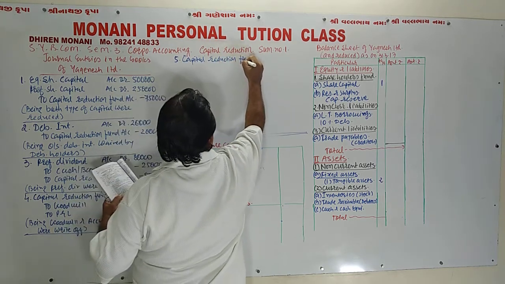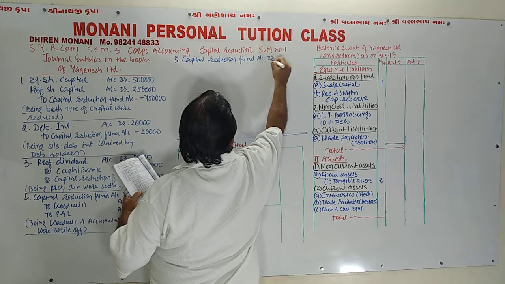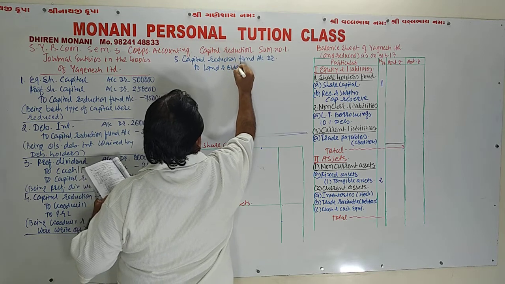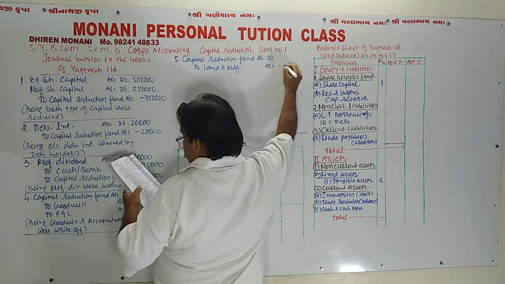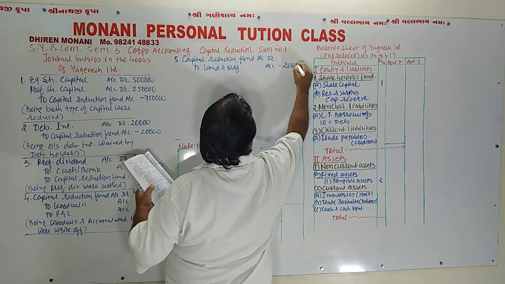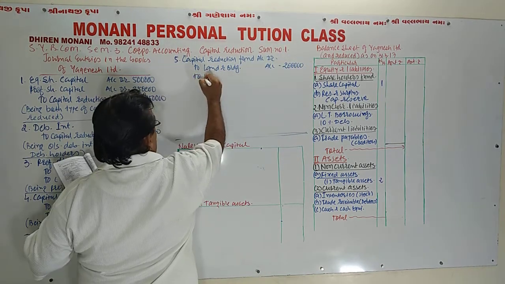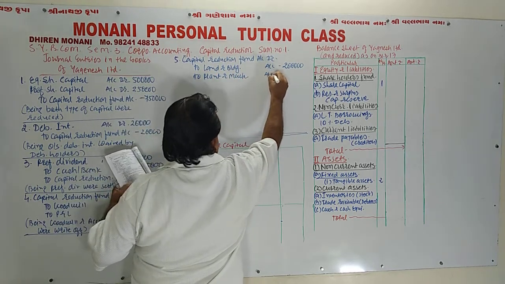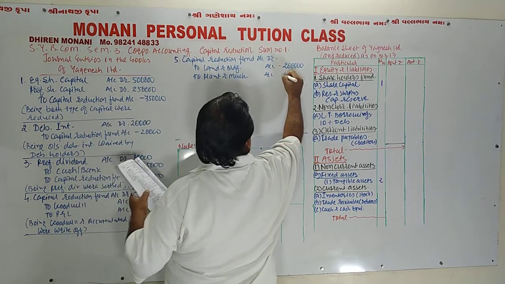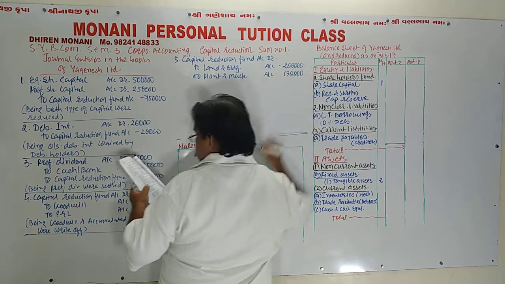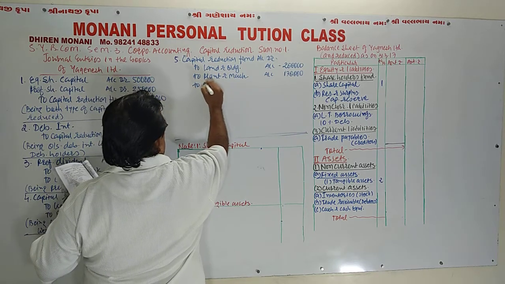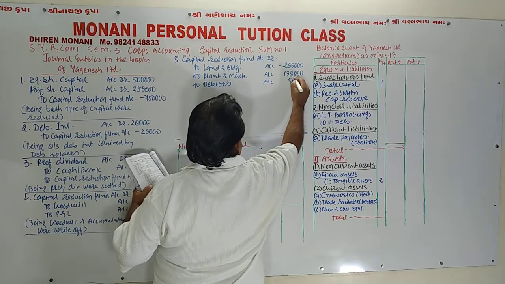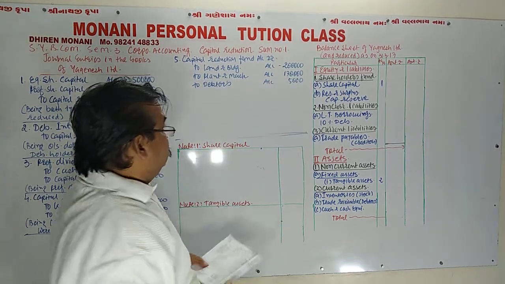Capital reduction fund account debit to land and building account 2 lakh rupees, to plant and machinery account 1,70,000 rupees, to debtors account 5,000, and the total is 3,75,000 debited.